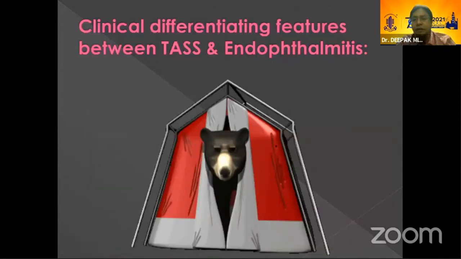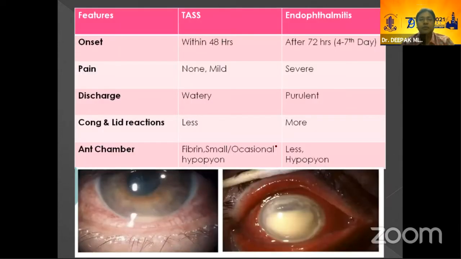Now coming to the simple differential diagnosis, the common points which we can remember to identify TASS and endophthalmitis. Most important is the onset. TASS is usually seen at 1 to 2 days, or usually 48 hours. And endophthalmitis is a late presentation, usually seen on 4 to 7 days.